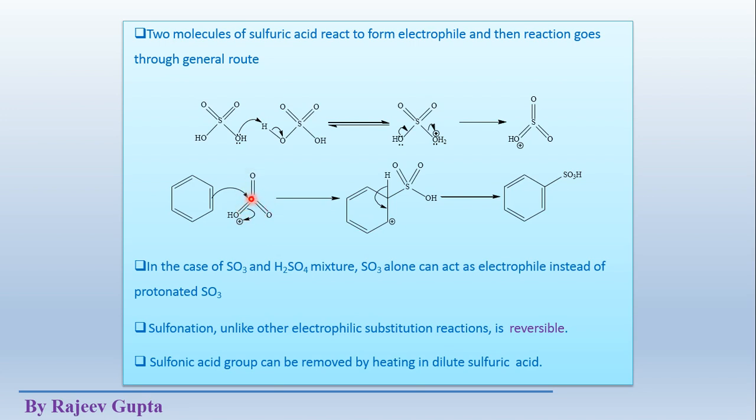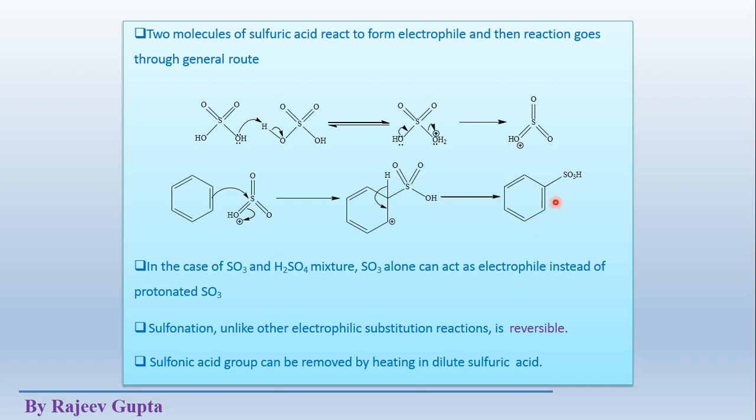So this sulfur atom carries a partial positive charge, and the pi electron density moves towards this sulfur atom. So this is the movement of these electrons, and we see that the sulfonic acid group is attached to this carbon atom. In the second step we see removal of this hydrogen atom as H plus ion, and finally we get an aromatic product with the substituent of the sulfonic acid group.